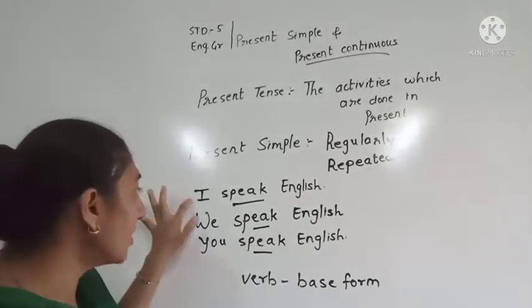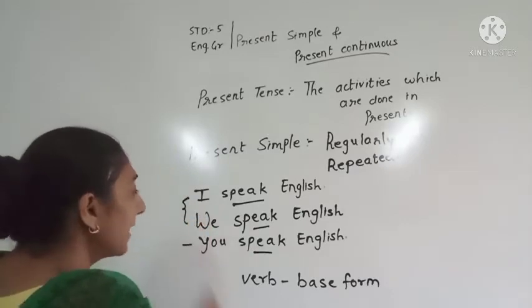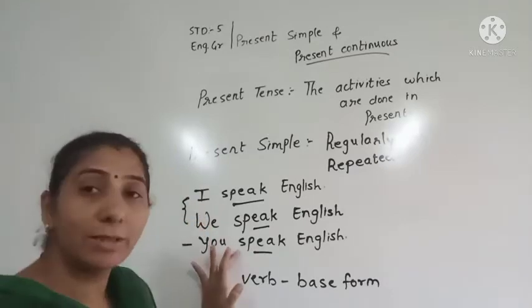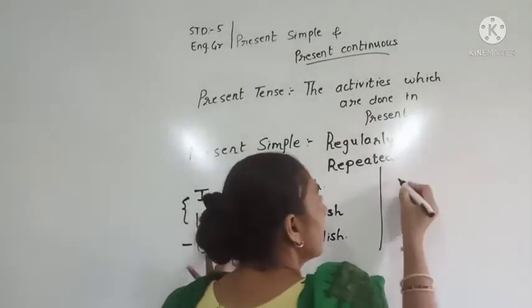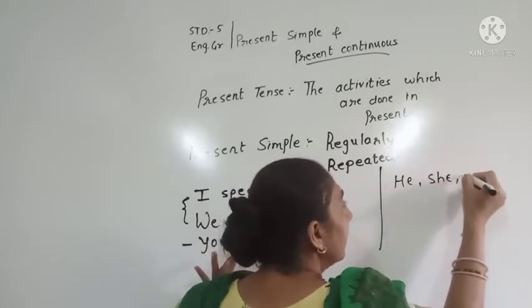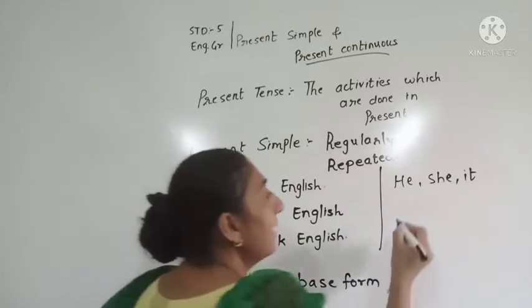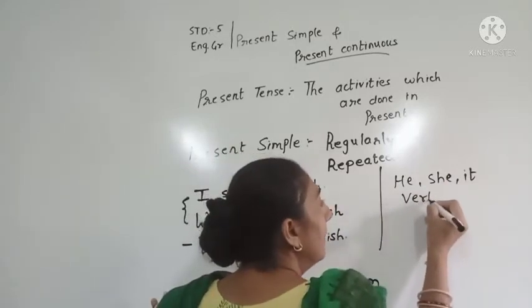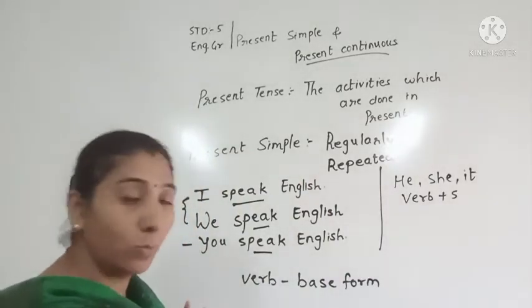In the case of first person and second person, we use speak. But when we talk about the third person, he, she, it, what will we say? We will add s to the verb.